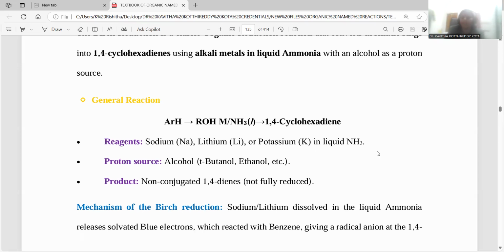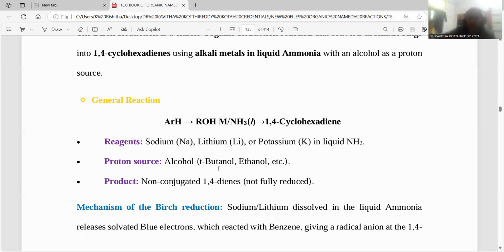The combination of metal with liquid ammonia is regarded as the Birch reducing agent. The proton source will be the alcoholic reagent taken as the solvent. Either ethanol or tertiary butanol is taken as the protic solvent. The product will be a non-conjugated system. Specifically 1,4-dienes will be generated, not fully reduced. Partial reduction is accomplished by means of this reaction.